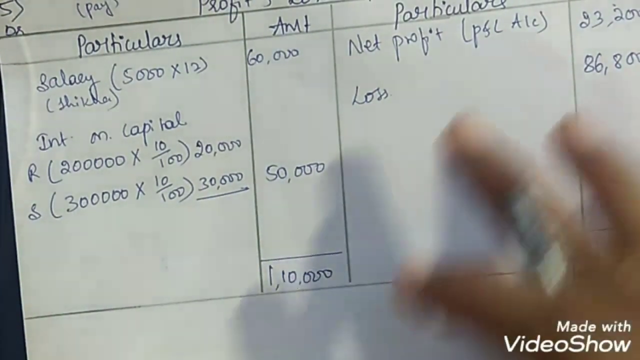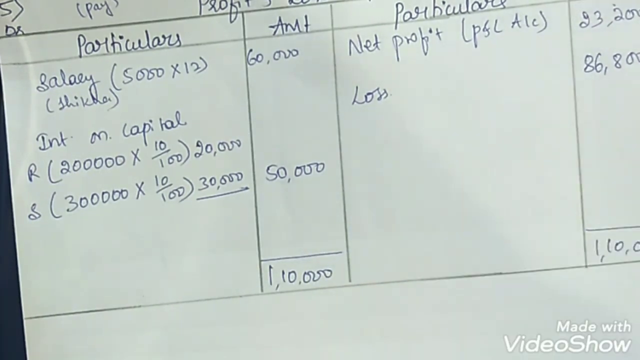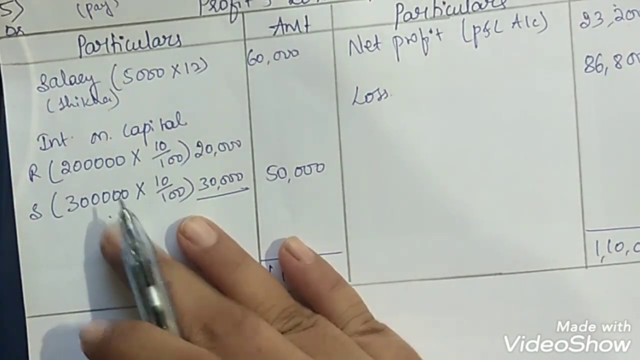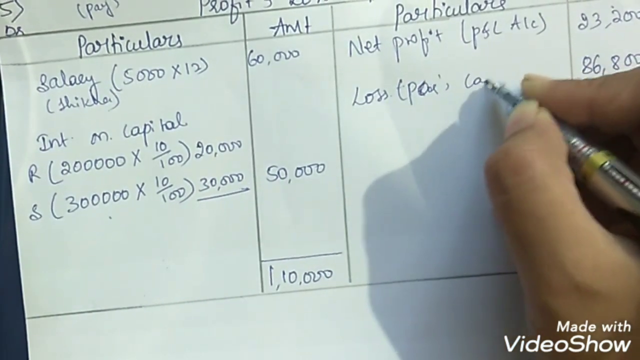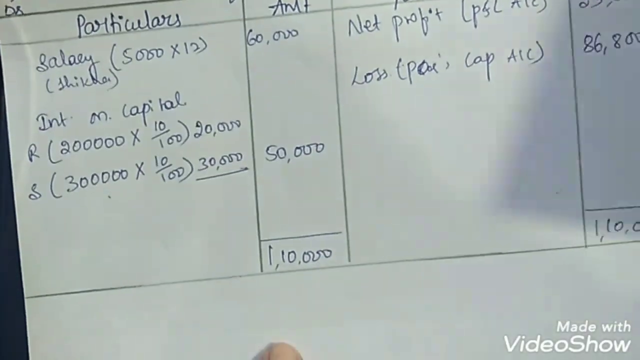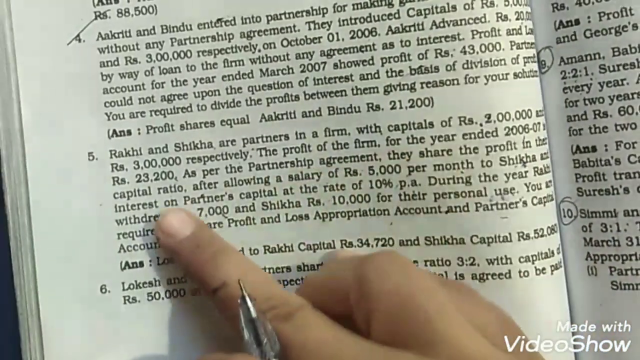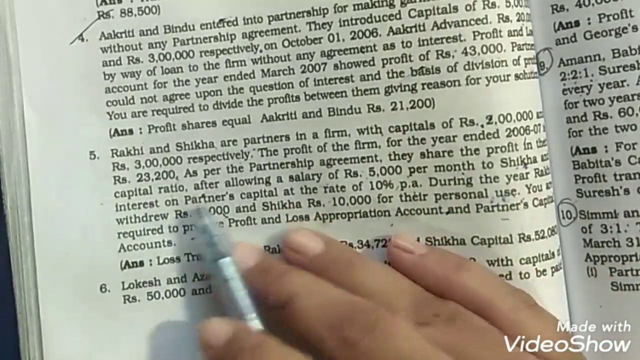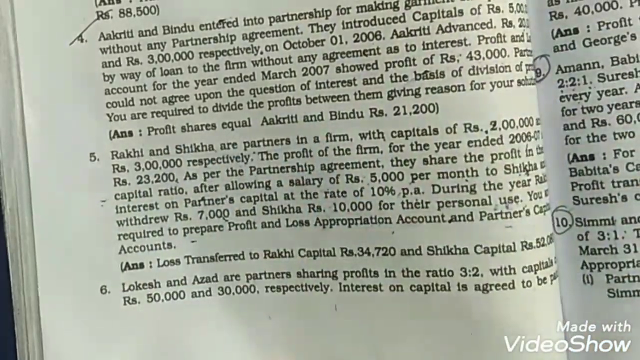If we get the balancing figure on the credit side in the profit and loss appropriation account, it means it's a loss. In the previous problem we got the balancing figure on the debit side, so we treated it as profit. Again, this will also be transferred to the partners' capital accounts, but in the form of loss. Now another important thing is that the profits of the firm are to be shared, according to the agreement, in the capital ratio, not equally here. So we have to find out their capital ratio.